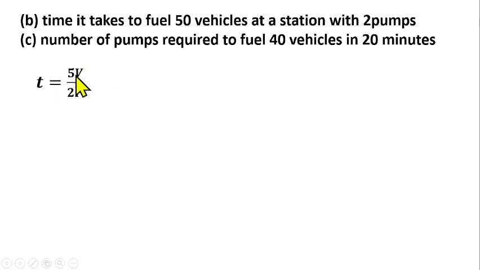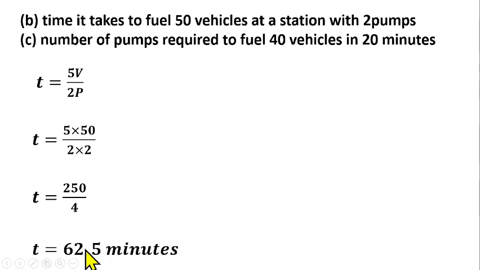With this relationship you can find the value of t, given the number of vehicles, which is v, and the number of pumps, which is 2. So if you substitute that here, you have t equals 5 times 50 over 2 times 2. That gives us 250 over 4, and t will be 62.5 minutes for the time.